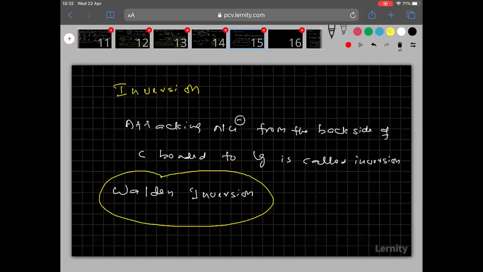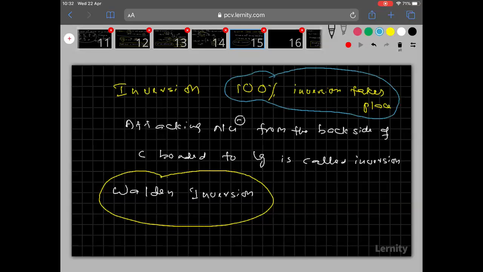So in SN2, remember, 100% inversion takes place. Inversion means nucleophile will attack from the backside. Clear, everyone?